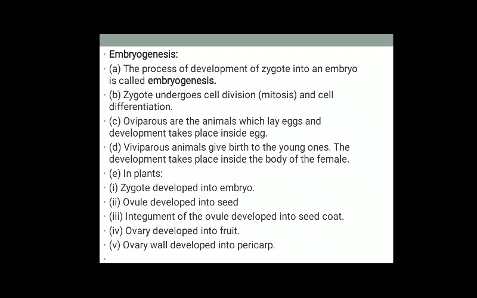So if you see post fertilization changes in case of plants, zygote develops into embryo, ovule develops into seed, integuments of ovule develop into seed coat, and ovary develops into fruit, and ovary wall develops into pericarp, that is fruit wall.